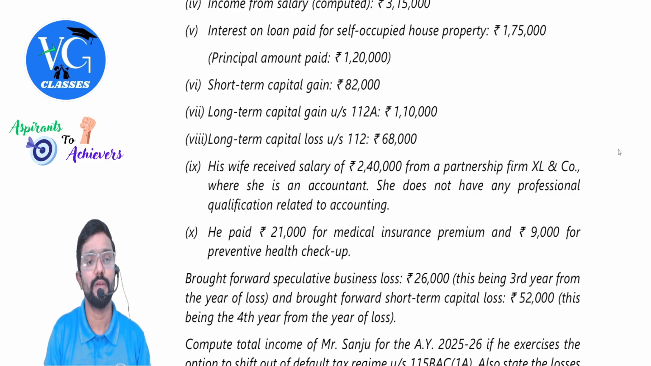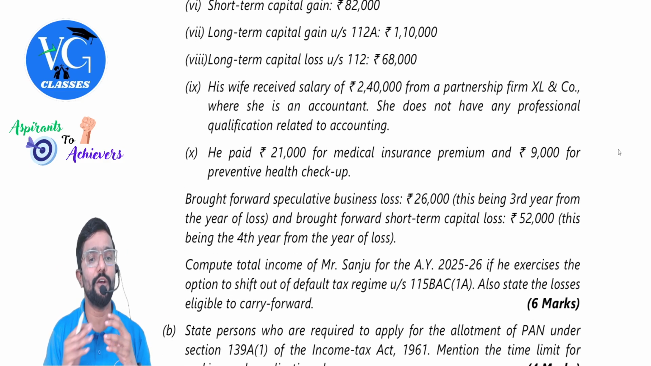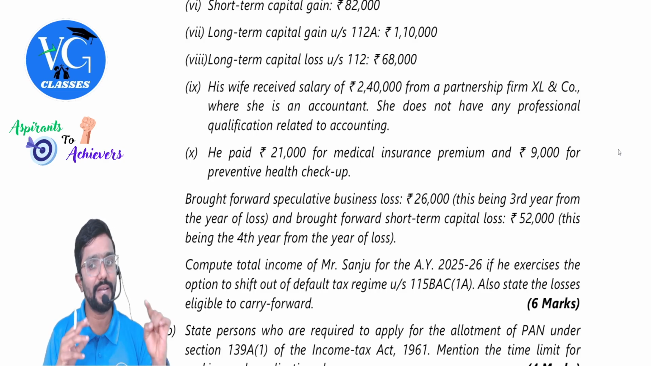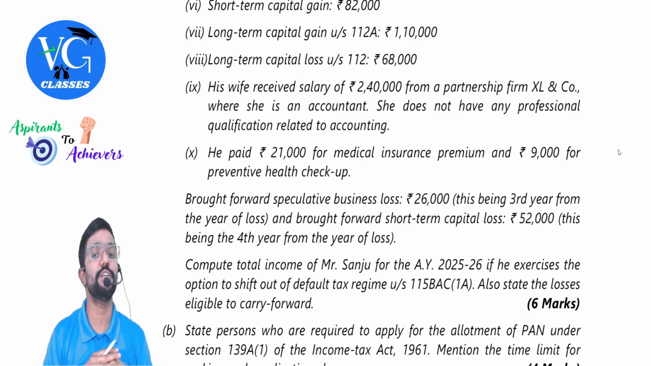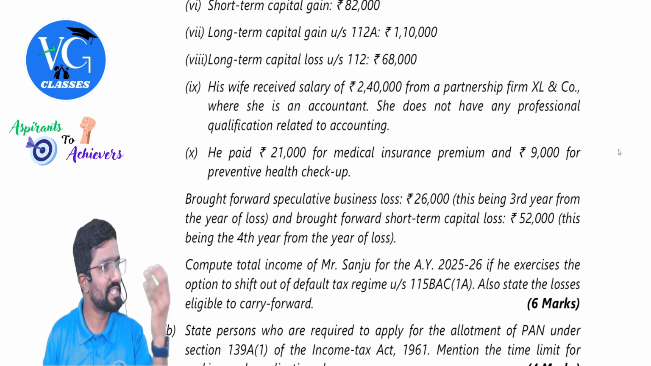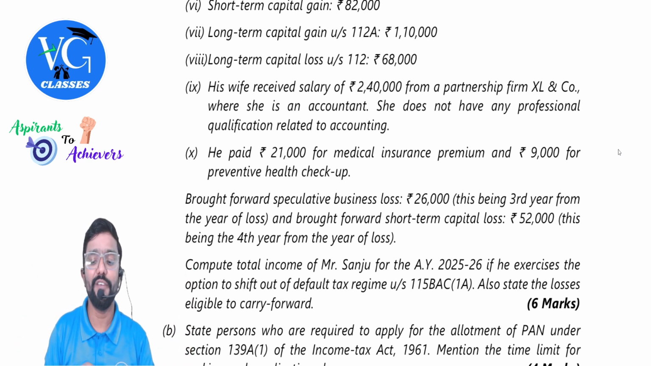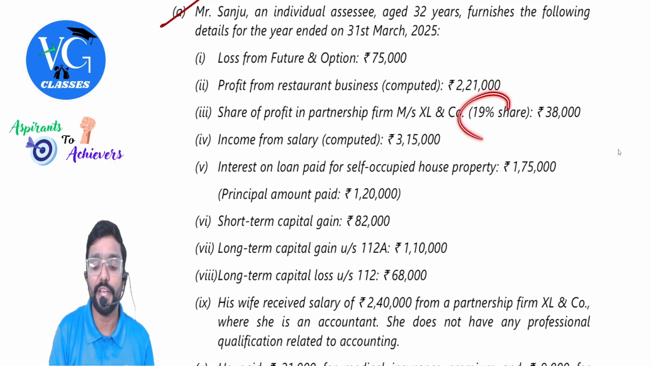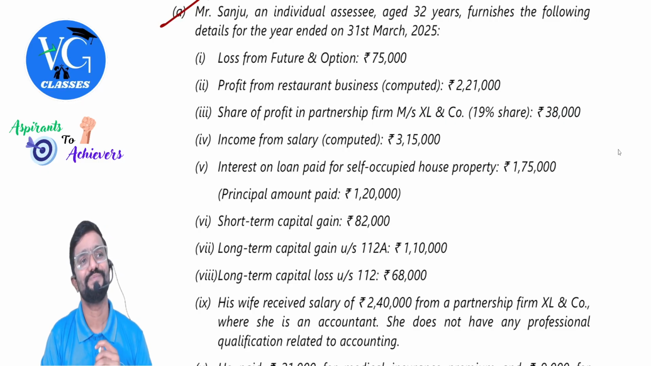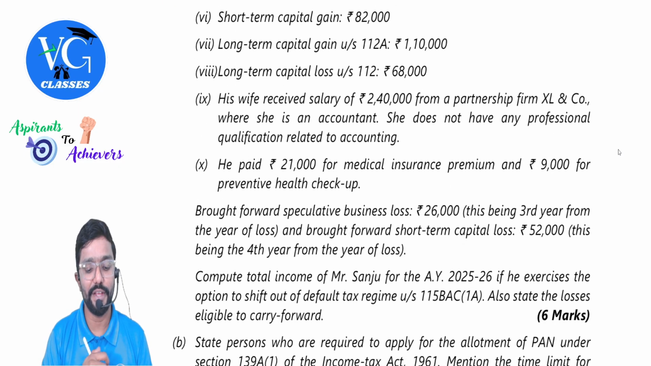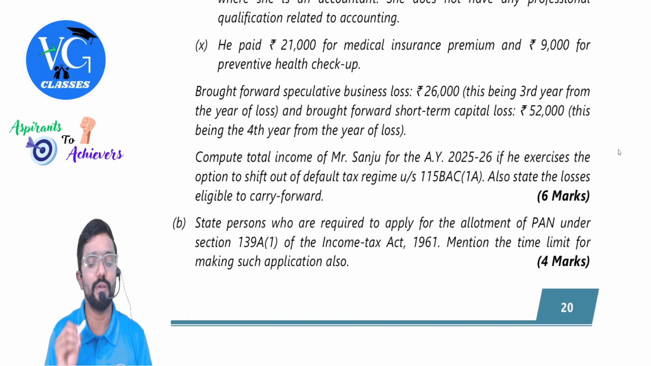Okay? Yes. His wife received a salary of 2,40,000 from a partnership firm, Excel and Co., where she is an accountant. She does not have any professional qualification relating to accounting. No qualification. She is getting salary. Okay. From where? From the partnership firm. In the partnership firm, how much is Sanju holding? 19% share. Not a substantial holding. Will clubbing get attracted here? No, sir.